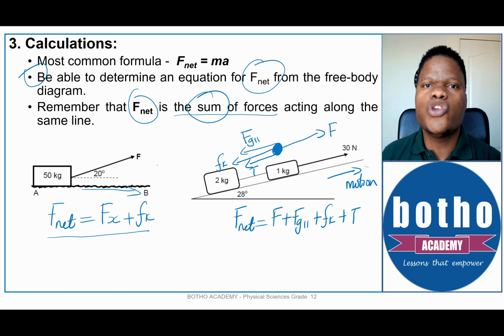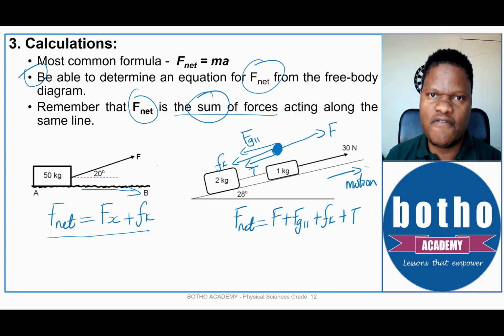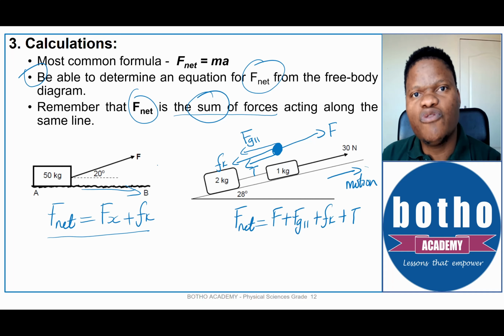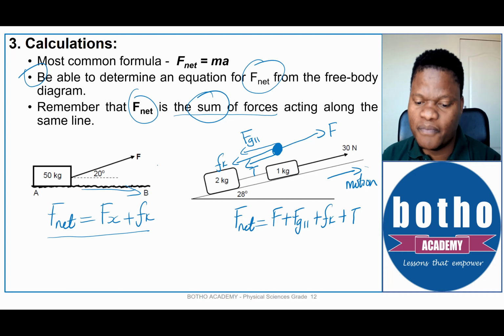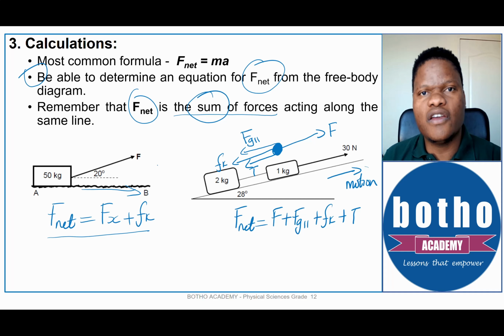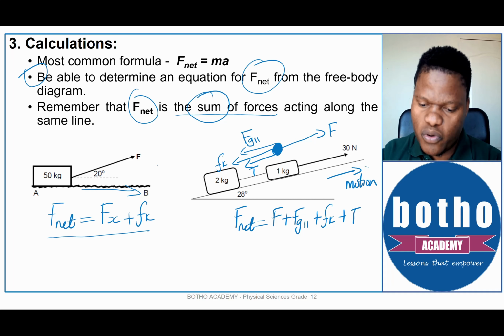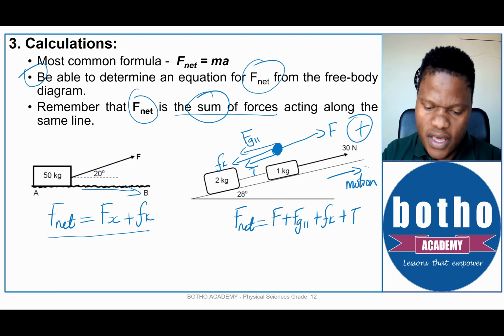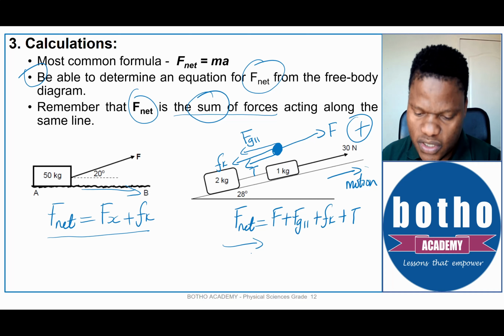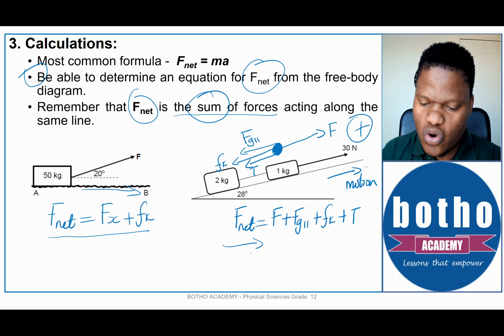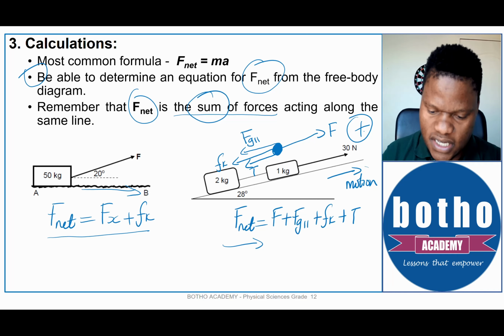Of course, because these are vectors, you then have to choose for yourself which side you choose as a positive direction. Which means if you choose up the slope as positive, it would then mean down the slope is negative. In your next line, you are now going to substitute based on what you know as positive and what you know as negative.